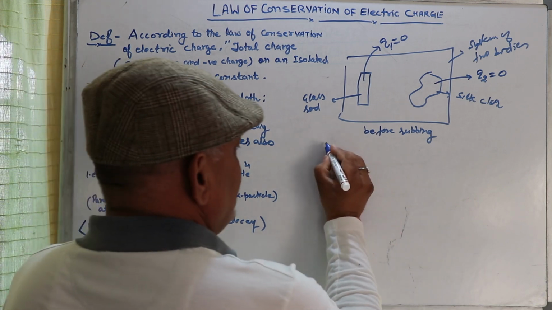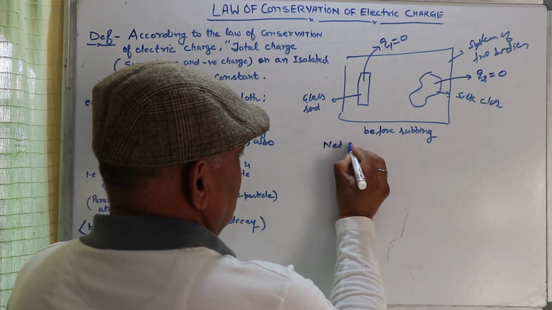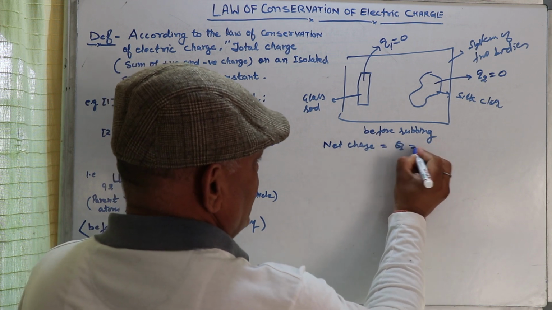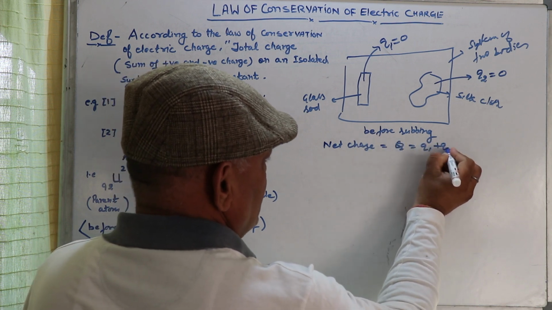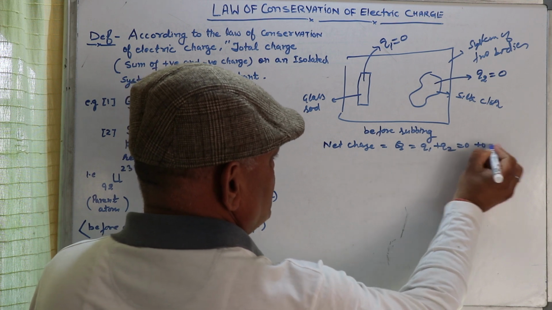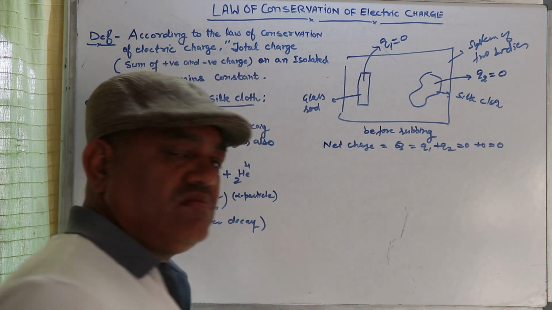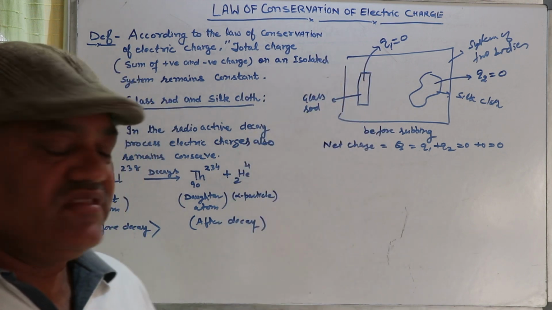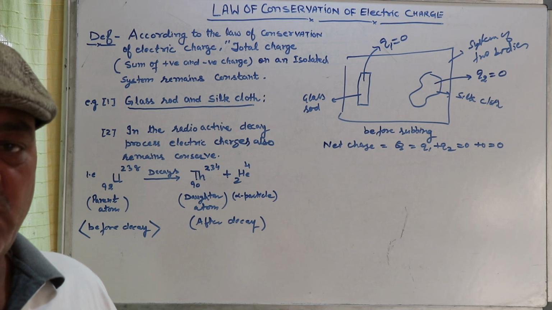Hence the net charge Q is equal to Q1 plus Q2, which is 0 plus 0 equal to 0. Net charge before rubbing on this system is 0.